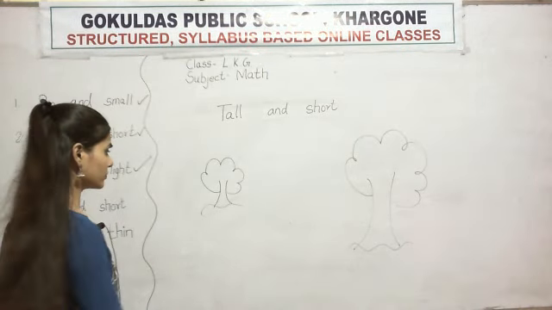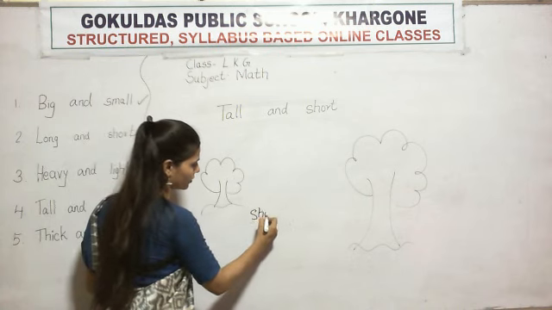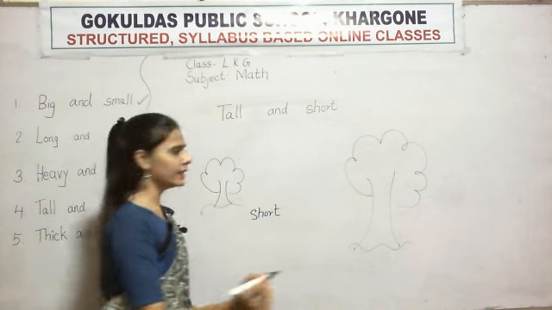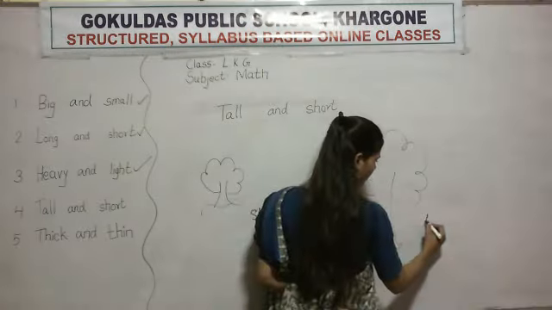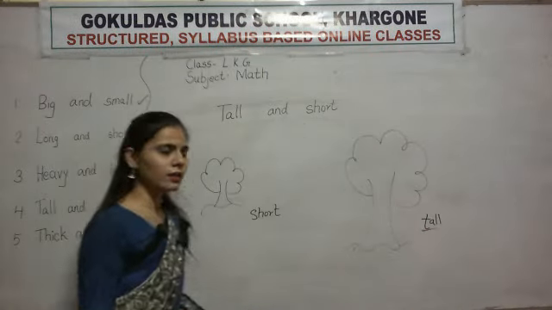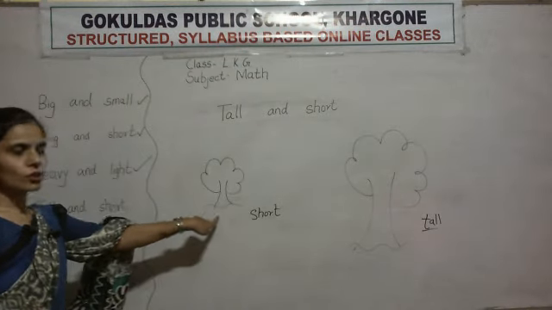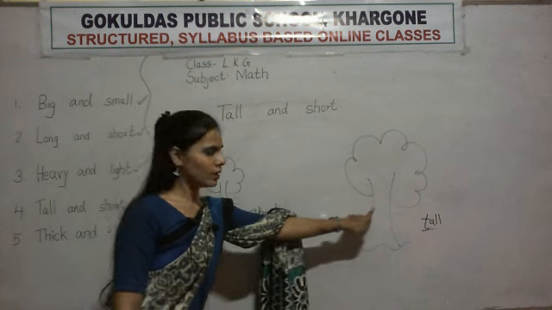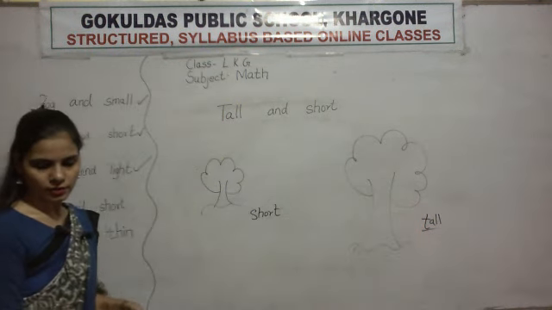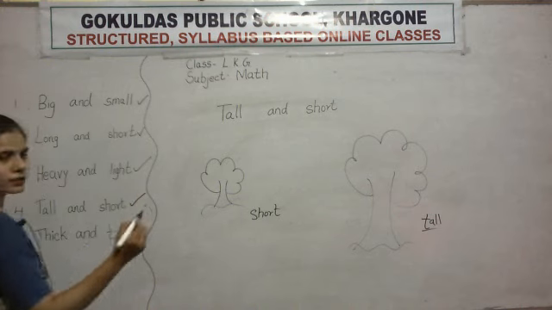Tell me. This tree is short. And this one is tall. The concept of tall and short. Short, tall. Tall, short. This concept is also done.